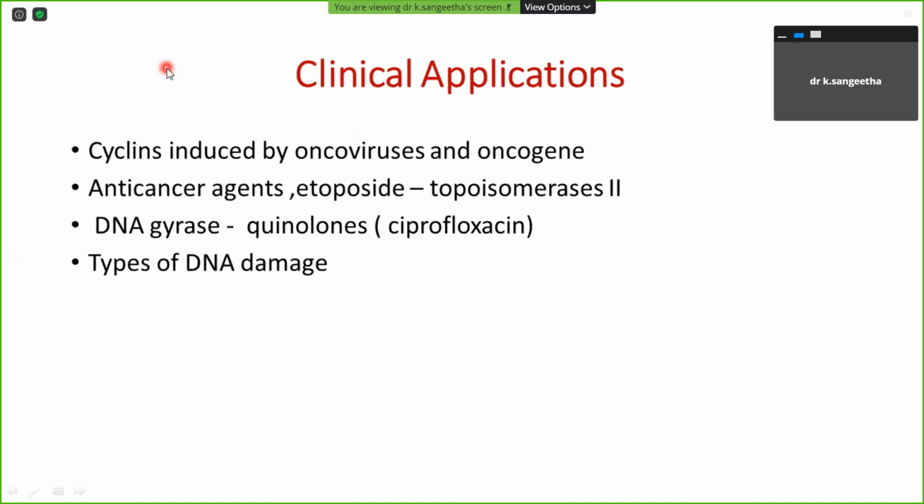Clinically, in which conditions can we use these quinolone drugs? Any idea, ma'am? Norfloxacin and ciprofloxacin can be used for UTI patients, even for infection-induced diarrhea. Then another very important one is types of DNA damage. That is one of the clinical applications of replication.